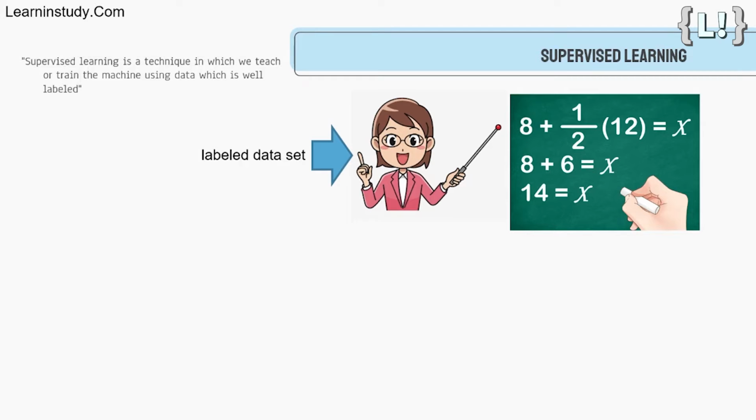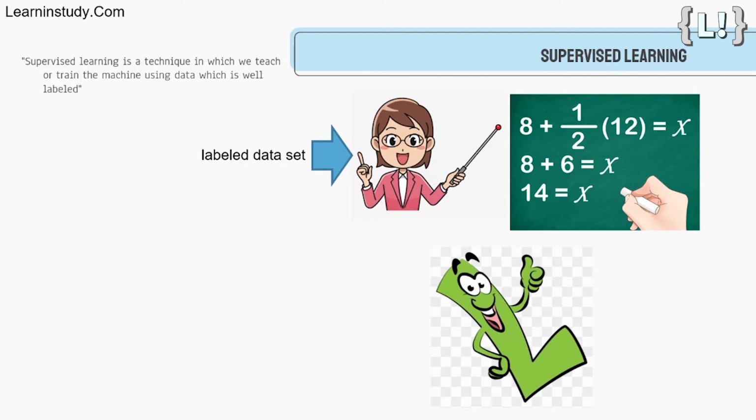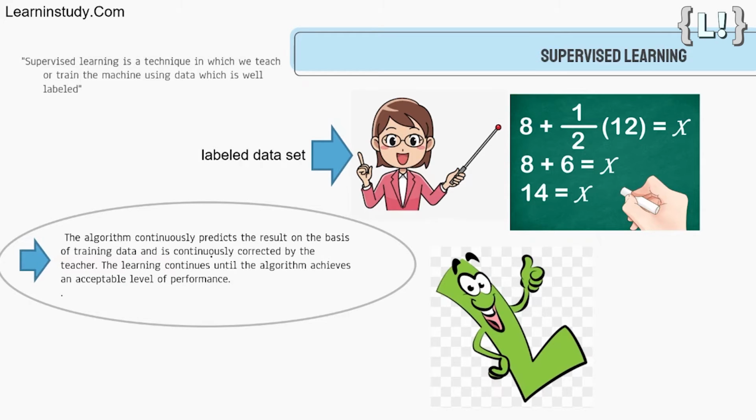Now let me tell you why this category of machine learning is termed supervised learning. This category is termed supervised learning because the process of an algorithm learning from the training dataset can be thought of as a teacher teaching his students. The algorithm continuously predicts the result on the basis of training data and is continuously corrected by the teacher. The learning continues until the algorithm achieves an acceptable level of performance.